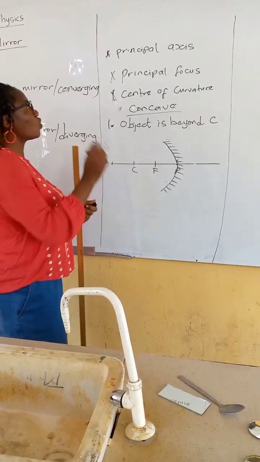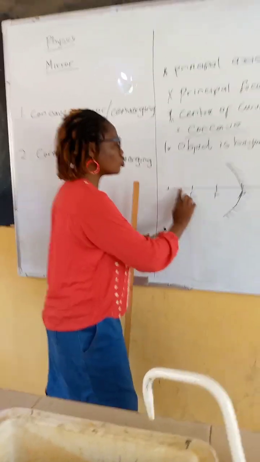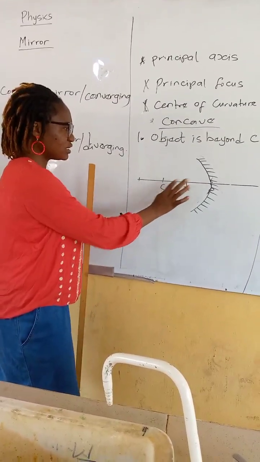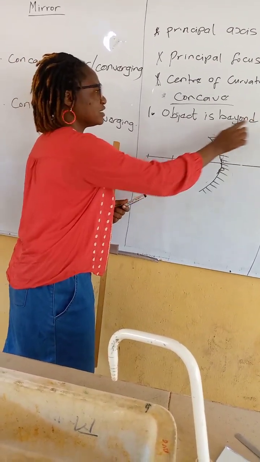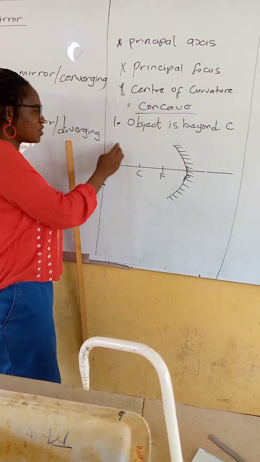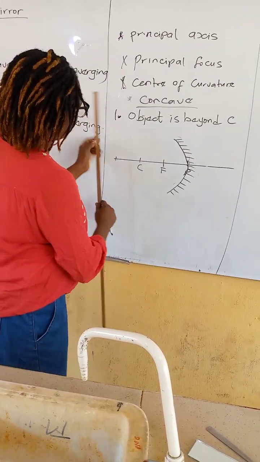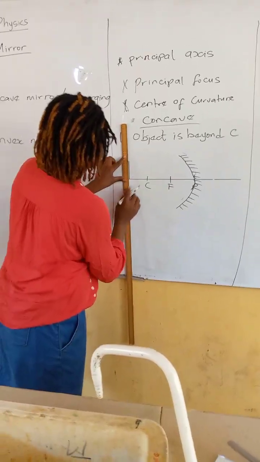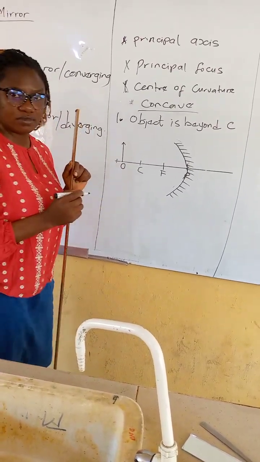So now we go come use principles. The first thing wey you go draw na principal axis. I don draw my principal axis first, and I don share am into equal parts. You see all this line wey I share am. The next thing we go follow the instruction say if the object is beyond C, see my C here. So make I put the object beyond C. Anywhere where I put the object after this C, now e dey correct. So make I choose this position. See my object here. This one na my object. I go label am as my O.